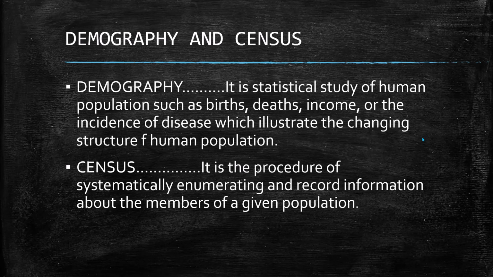But what is demography? Demography is the statistical observation taken year after year: how many children are born each year, what is the death ratio of the society, what is the income background of a particular person or group of society, and what is the incidence of disease, such as COVID-19 going on. So one statistical sketch that is formed is called demography, but exact counting is called the census.